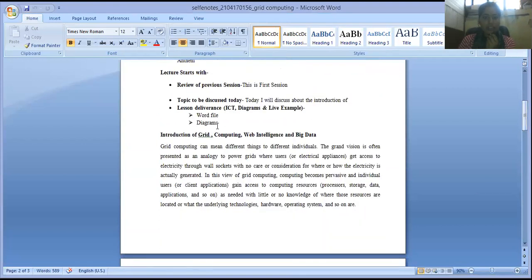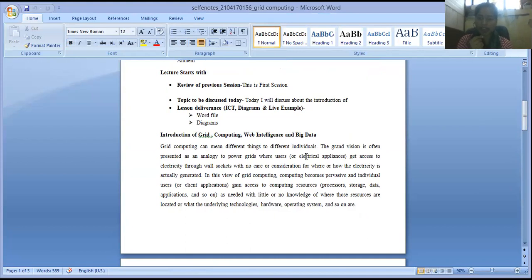Now, the basic introduction of grid computing, web intelligence and big data. You are all very familiar with the words big data, web intelligence, and grid and cloud computing, isn't it? Because these are all advanced technologies of the current era, and I will discuss them one by one. So firstly, grid computing.